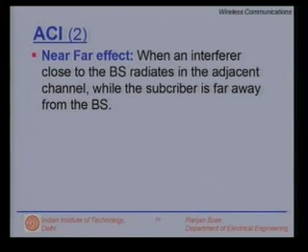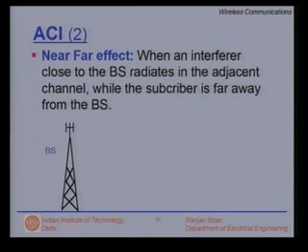Another effect of adjacent channel interference is called the near-far effect. What is the near-far effect? When an interferer close to the base station radiates in the adjacent channel, while the subscriber is actually far away from the base station. Please remember, the path loss exponent is close to 4. The signal strength goes down very fast to the power of 4 of the distance. So if my interfering handset is close to the base station, whereas I am as a subscriber far away from the base station, my signal will get a lot of interference at the base station.